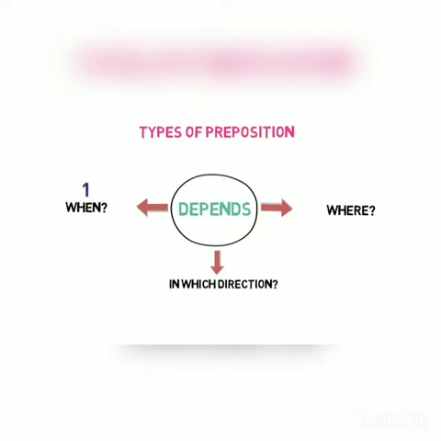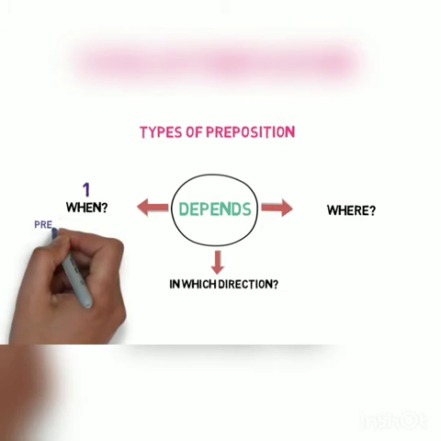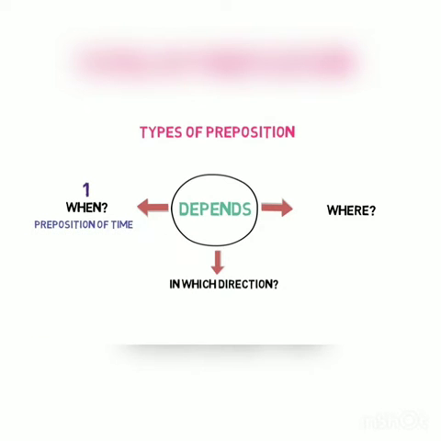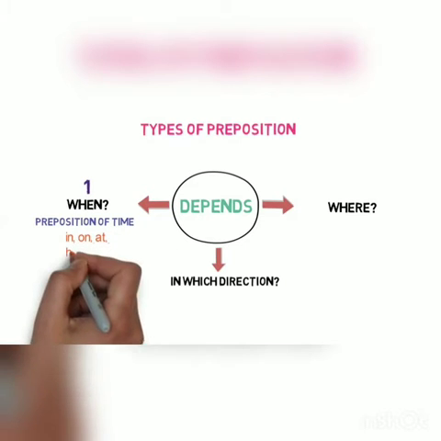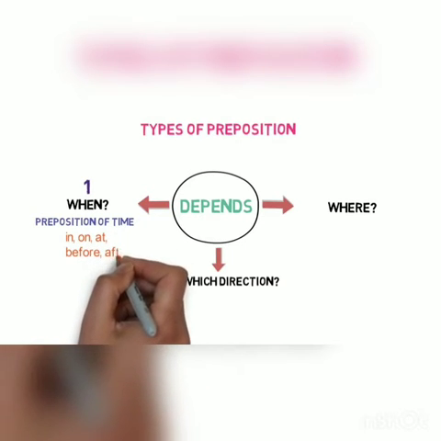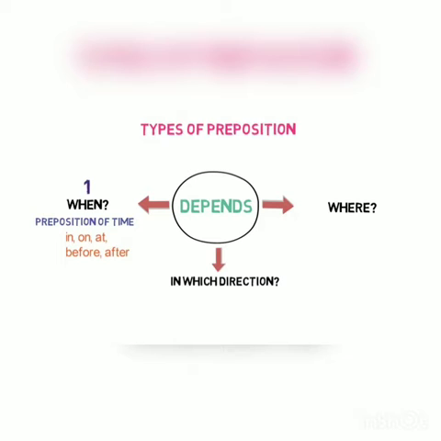The prepositions that describe when an event happened are defined as prepositions of time. Examples of them are in, on, at, before, after. Let's look into some sentence examples to make things clear.